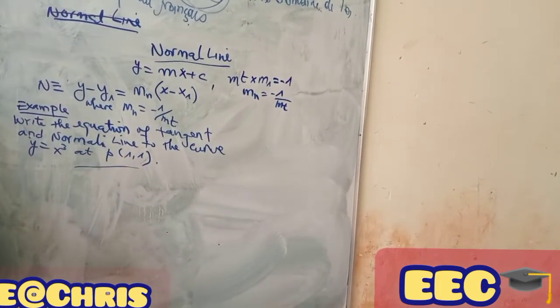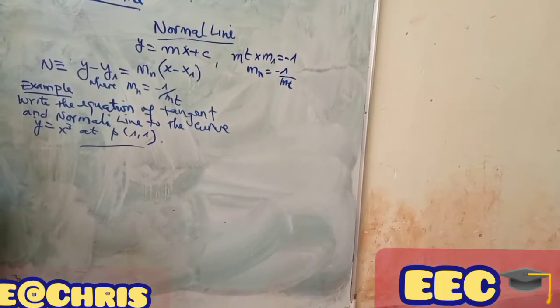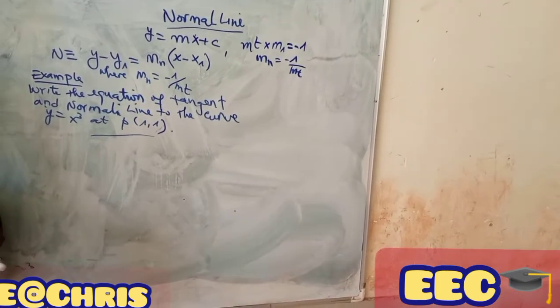So we are going to use this example to calculate the normal line and the tangent line.